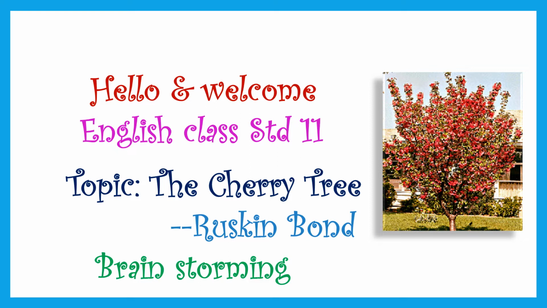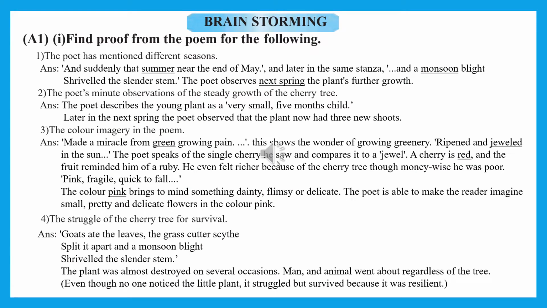The brainstorming part of the cherry tree will be done right now. To begin with, activity 1: find proof from the poem for the following. That is, you have to read the first sentence and see where in the poem the exact meaning of that sentence lies. The poet has mentioned different seasons.